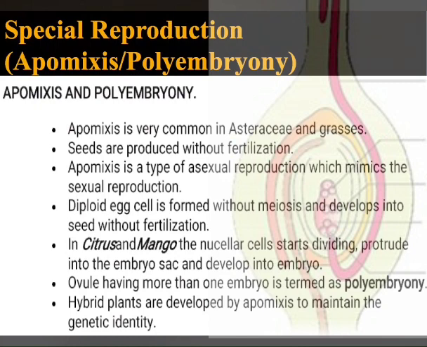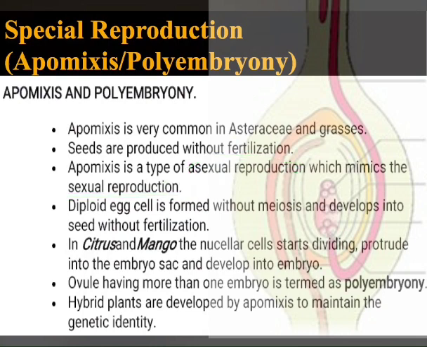So seeds normally develop only after fertilization of the ovule, but this is a special case where seeds are produced without fertilization, and it is a type of asexual reproduction, which resembles sexual reproduction, but it is not actually sexual reproduction, it is asexual reproduction.